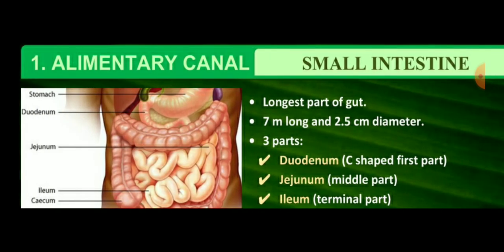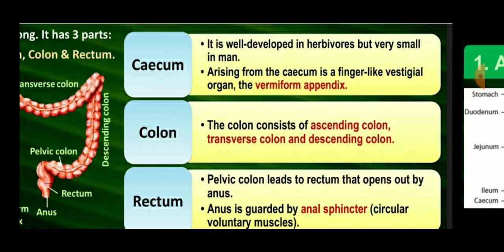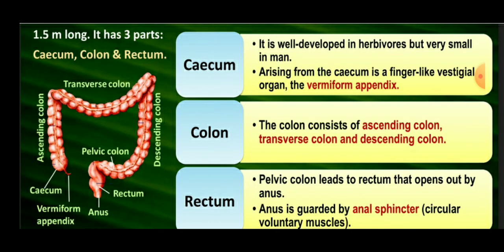Then the small intestine, which is also divided into three parts. First is the duodenum, second is the jejunum, and the last is the ileum. Then the colon, which is divided into three: the ascending colon, transverse colon, and the descending colon. And the three parts of the large intestine are first the cecum, second the colon, and third the rectum.